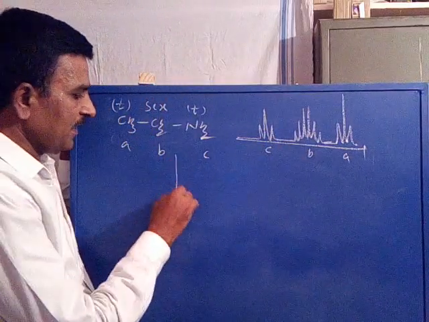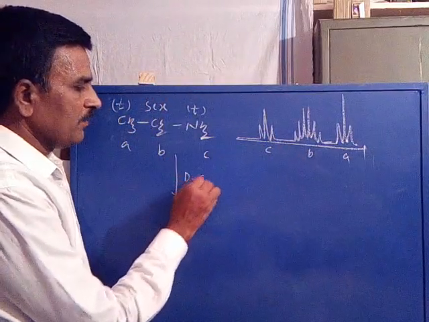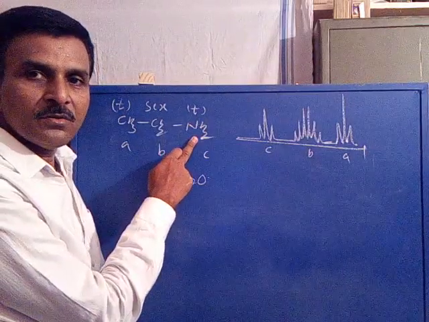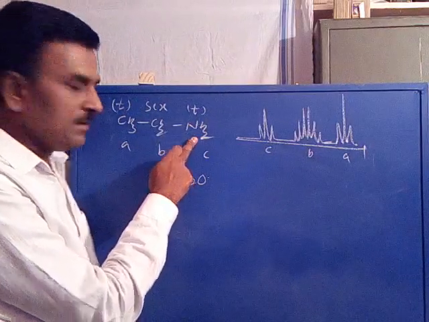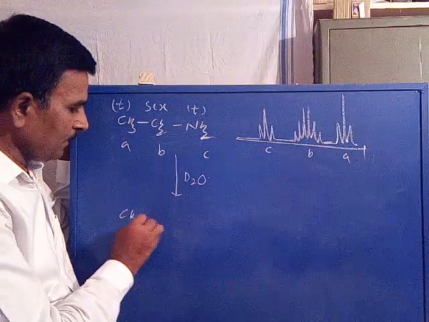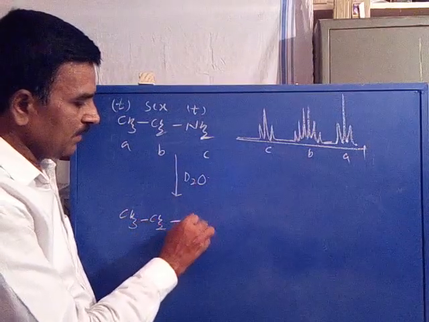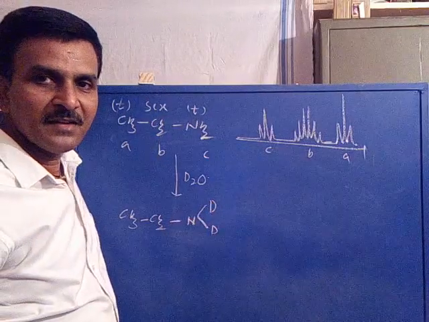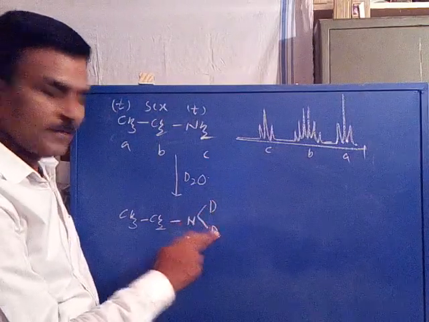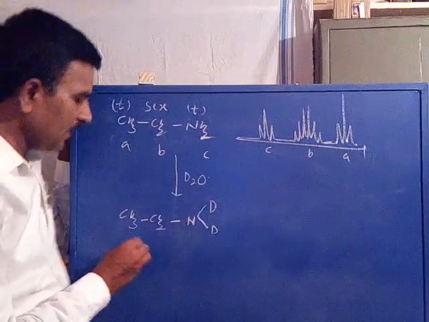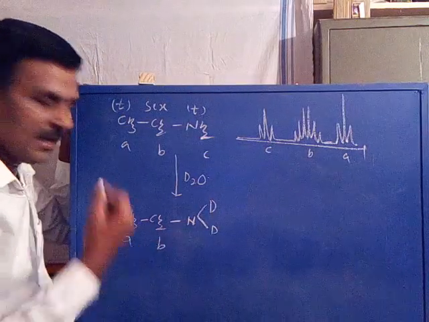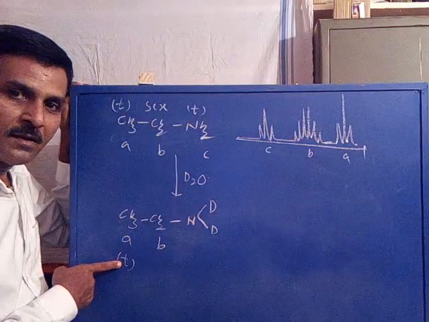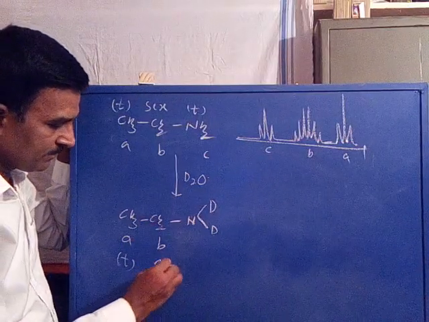Now when it is treated with deuterated water, what happens? The 2 protons of NH2, as they are labile, are exchanged to give CH3, CH2, N, deuterium and deuterium. Both the protons get exchanged with deuterium, resulting in this molecule, which has only 2 sets of protons, A and B. A is a triplet, 1+2 triplet, B a 1+3 quartet.